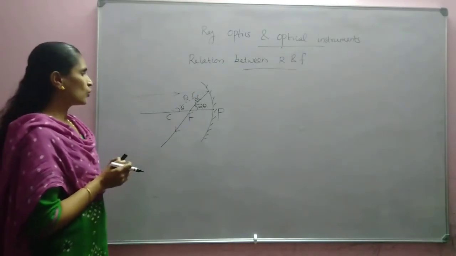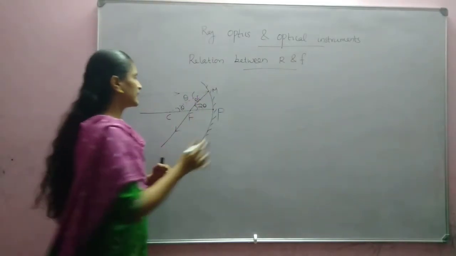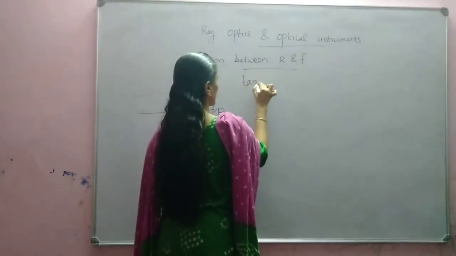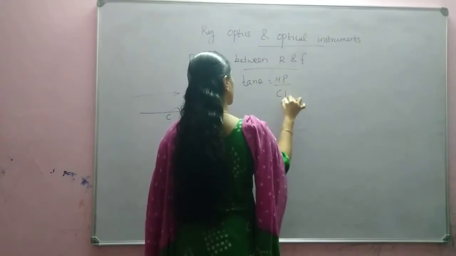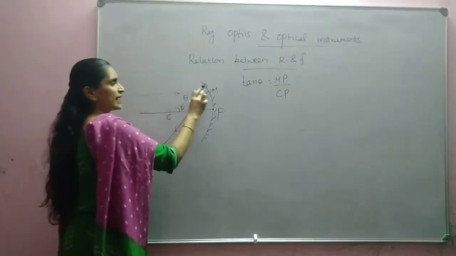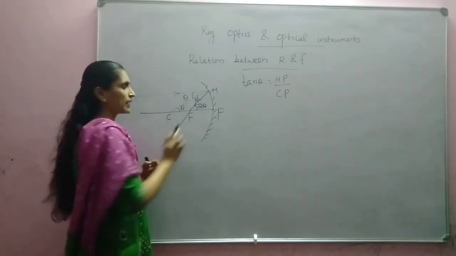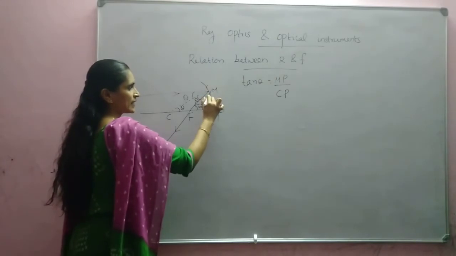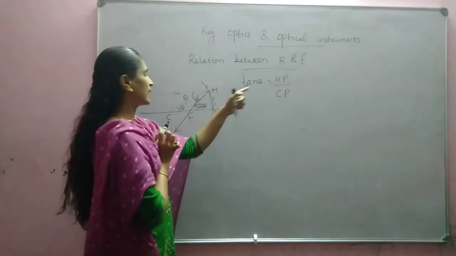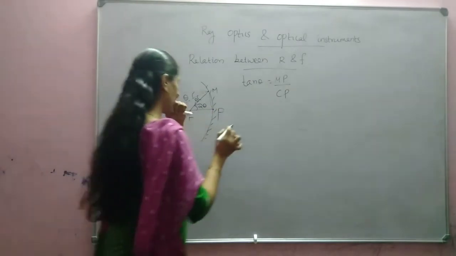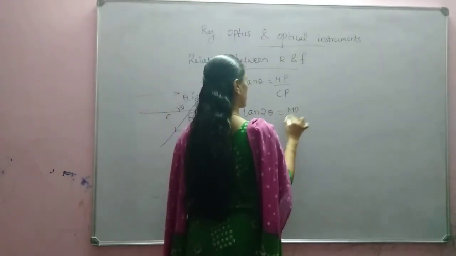Okay. Now we can consider tan theta is equal to MP by CP. Why are we considering that the ray is very close to the principal axis? Since the ray is close to the principal axis, this MP, this curved distance and this straight line distance, almost will be equal. Okay. So we can write tan theta is equal to MP by CP and tan 2 theta is equal to MP by FP.